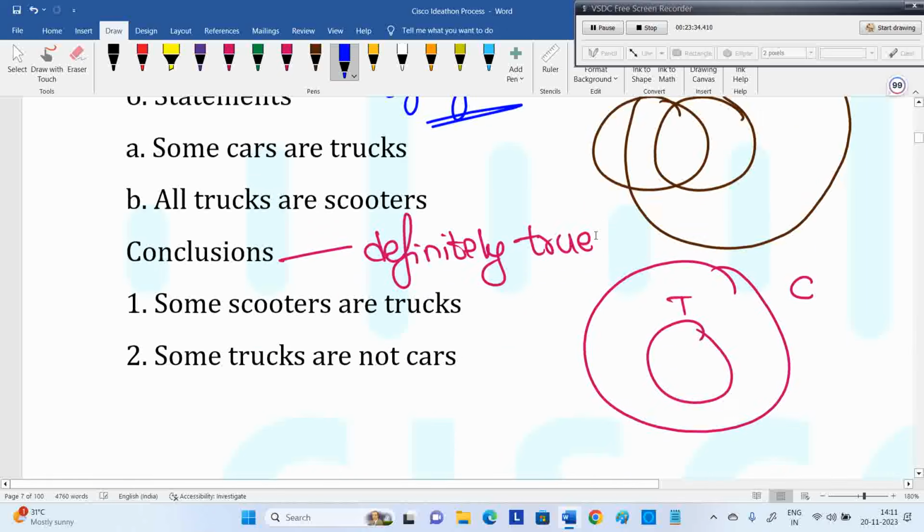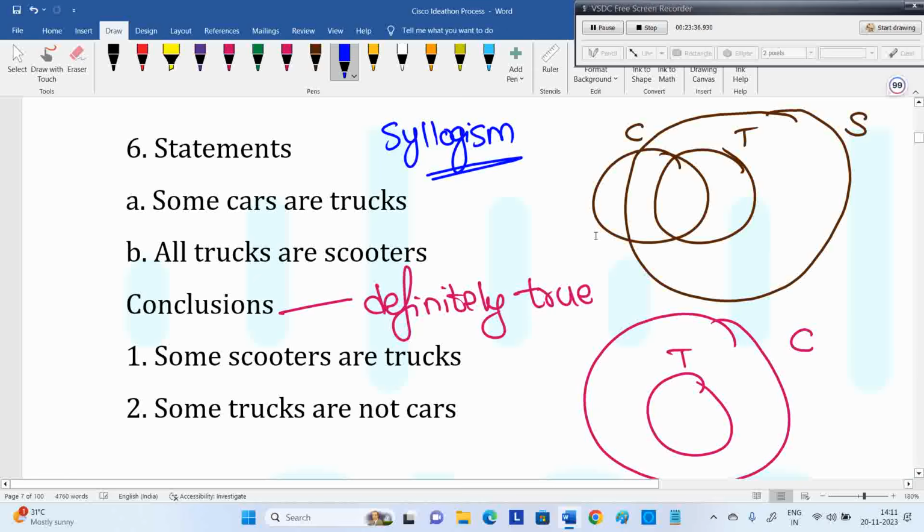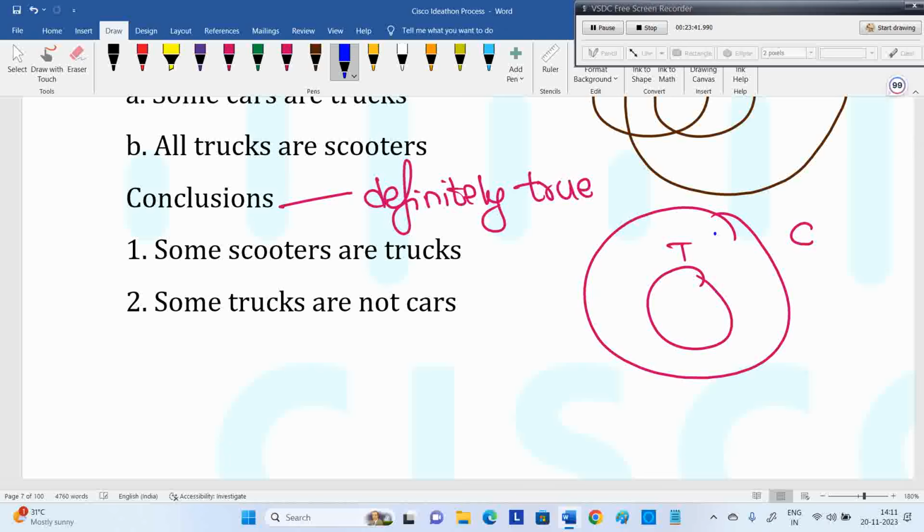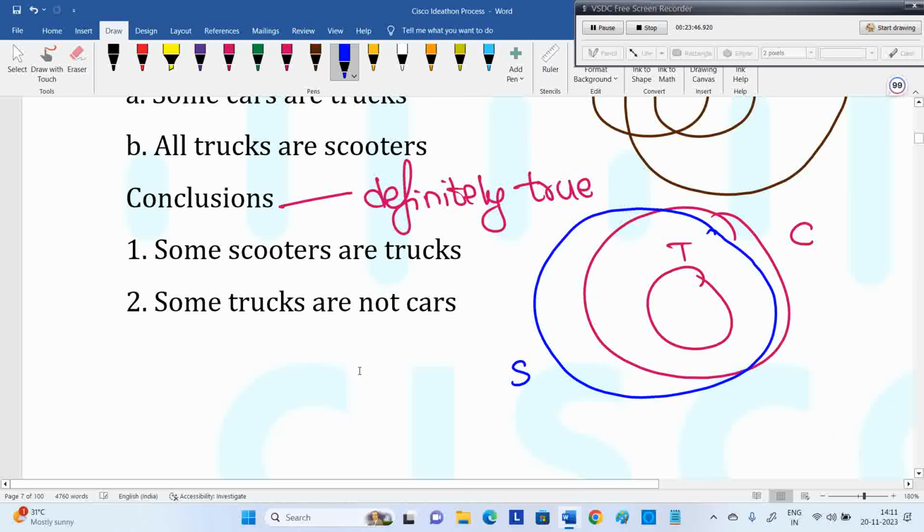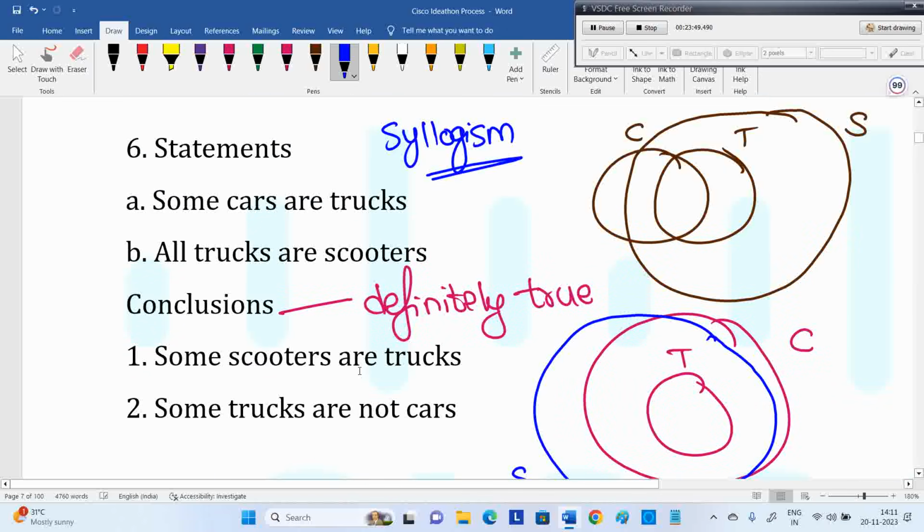We can expect one question definitely from this area, 1 to 2. We have only hardly 10 questions. Next one, all trucks are scooters. I can go like this as well. Now, you can draw many more diagrams also. I can say a conclusion is true when it satisfies all diagrams. How to draw the diagrams? Satisfying the given statements. Your job is to satisfy the given statements and draw the diagram. Then whichever conclusion is true in all diagrams is the correct one.